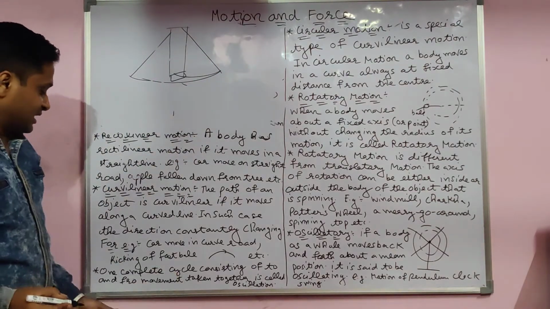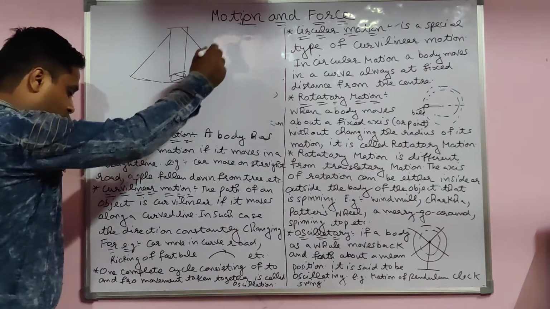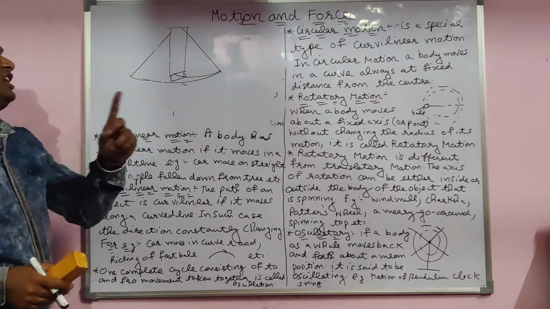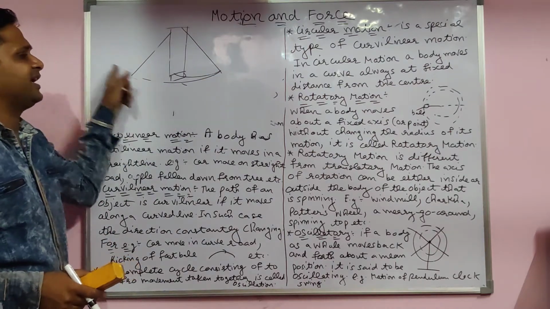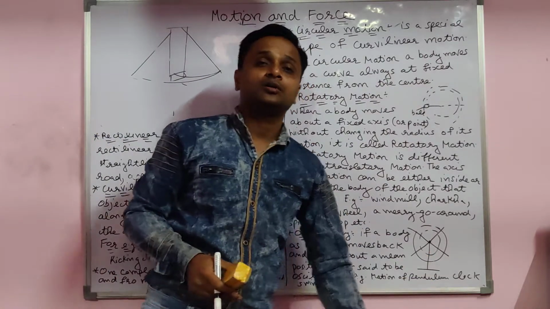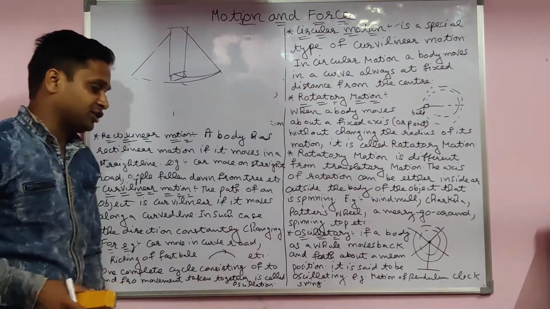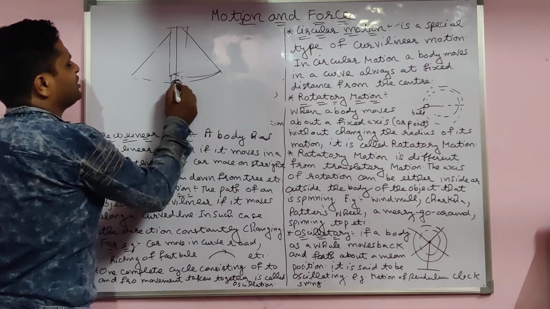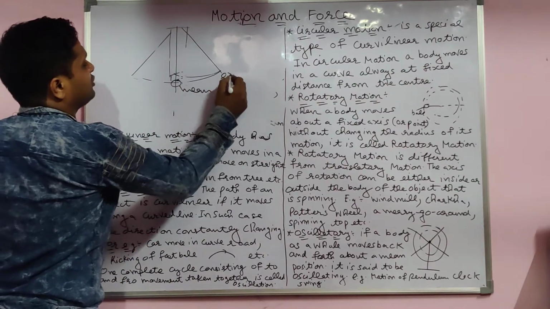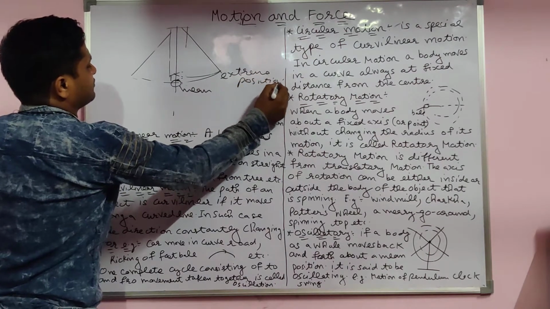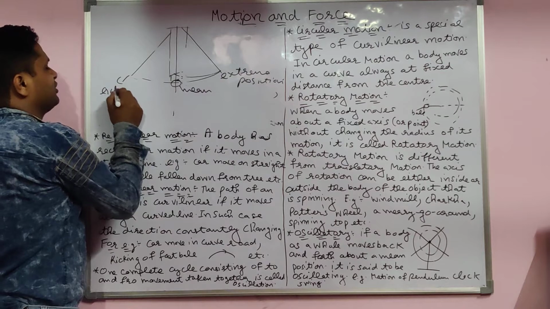One complete cycle, consisting of a to-and-fro motion taken together, is called one oscillation, like a pendulum, the pendulum of a clock. This is the type of oscillation, to-and-fro motion. About the mean position, the pendulum's mean position is this one only, and this one is the extreme position. This one is also an extreme position.